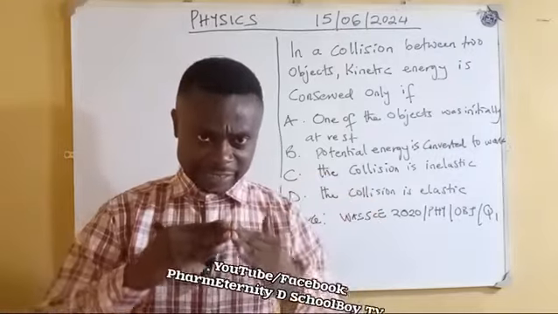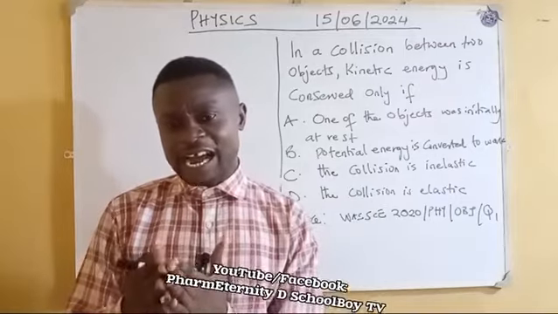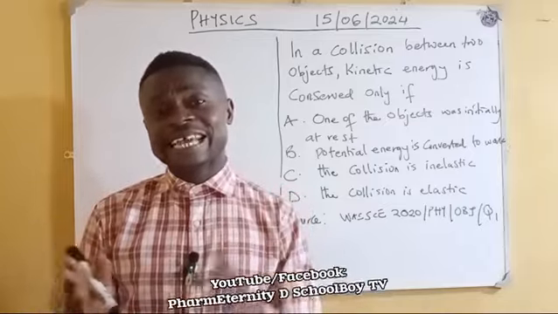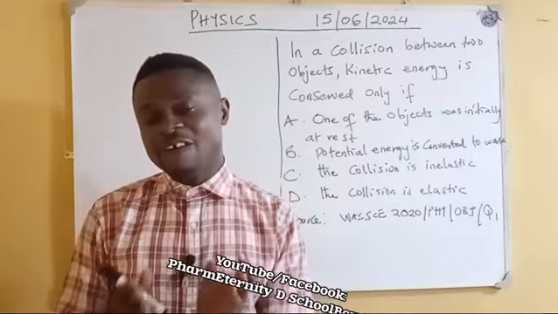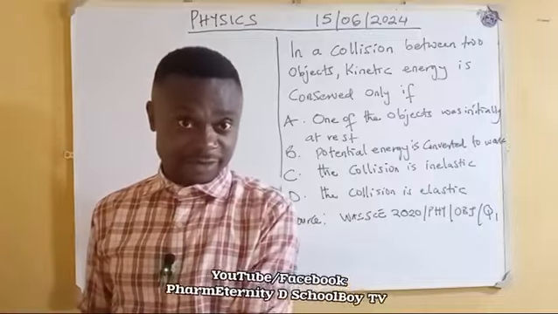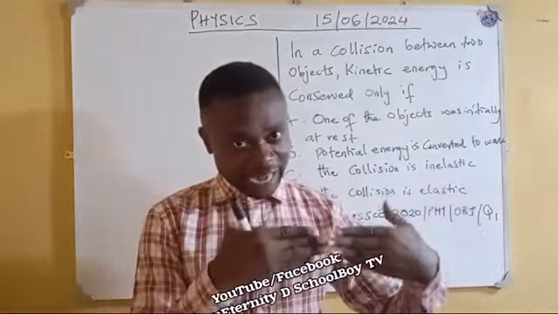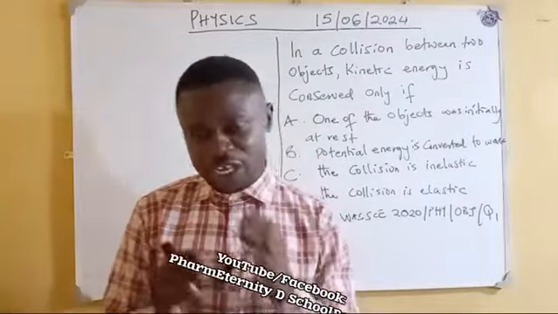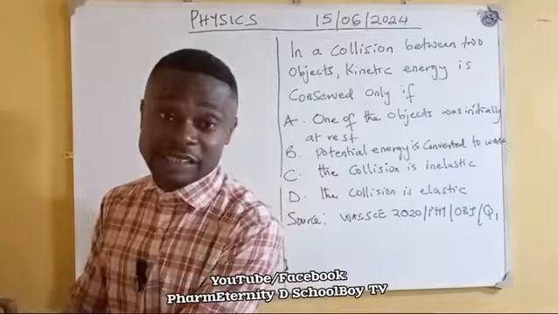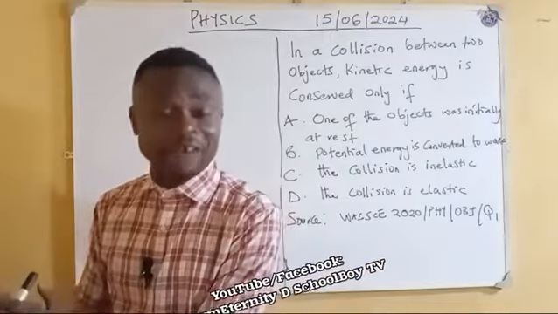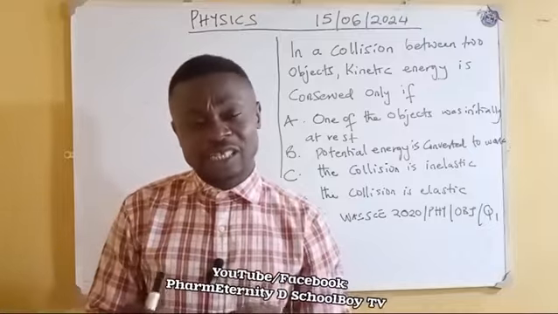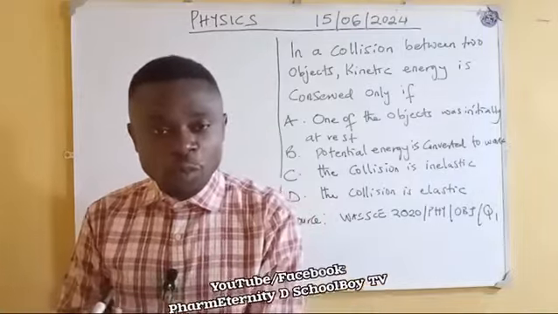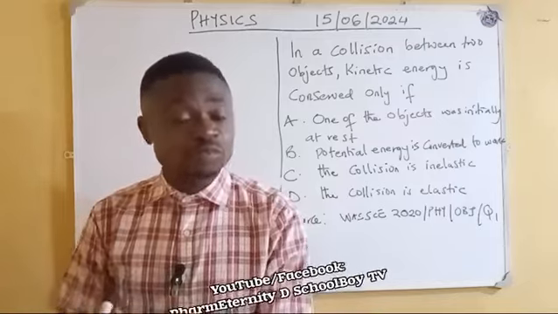Now, when they collide, if you find that after the collision, the total kinetic energy and the total momentum are the same as before the collision, that is, the total momentum and total kinetic energy of the bodies remain the same or conserved, then that type of collision is what we call an elastic collision, a perfectly elastic collision, because there is no energy loss.